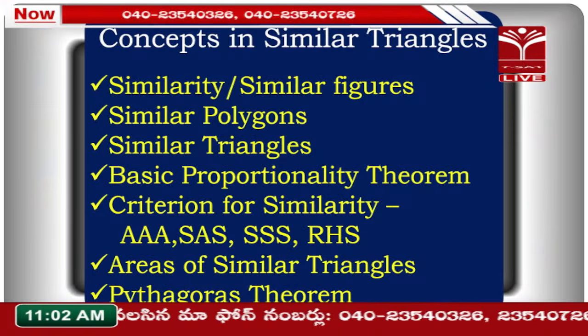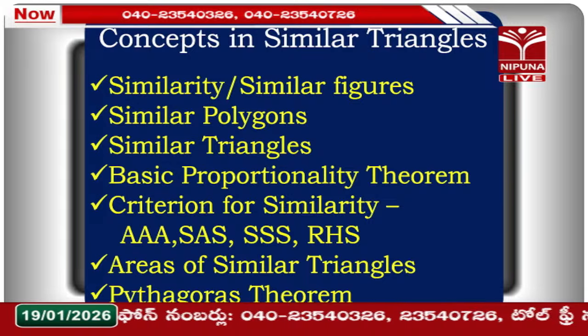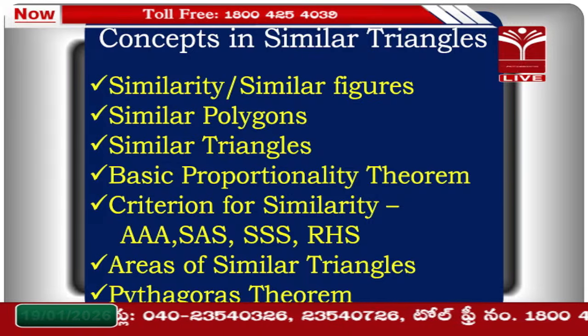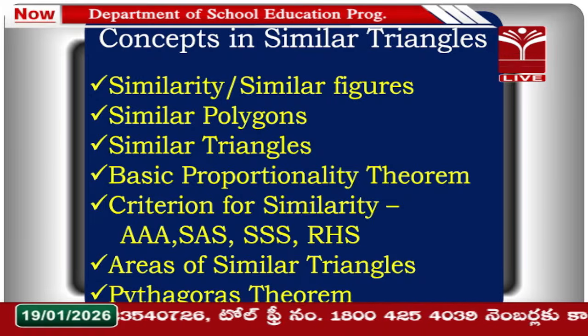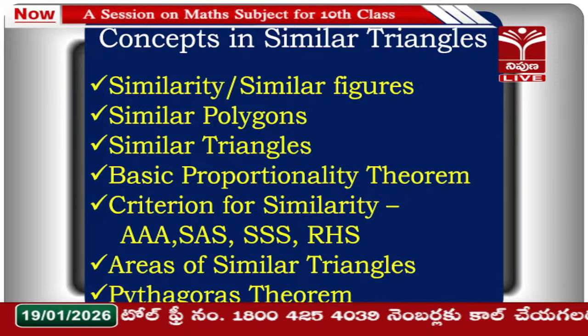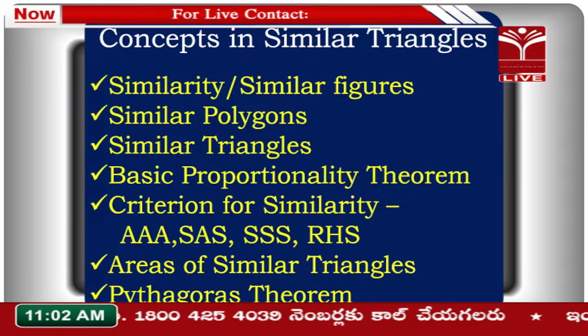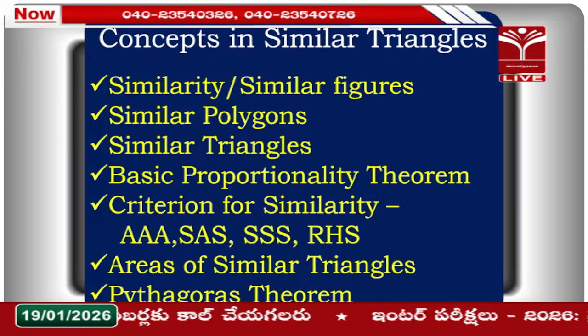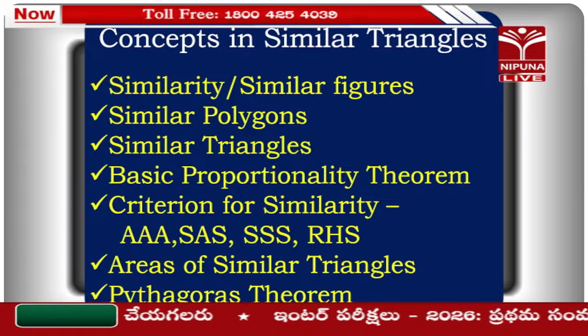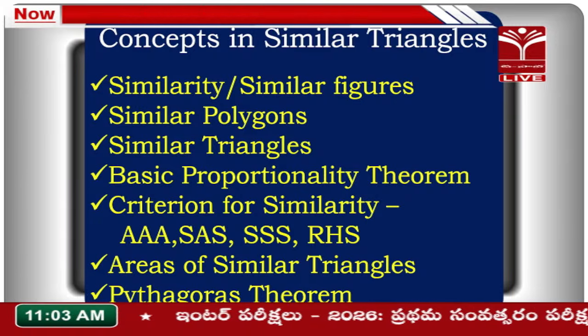We have similar figures, then we talk about similar polygons, and afterwards we discuss similar triangles, what the basic proportionality theorem is, and what the criteria for similarity of triangles are. Of course we have different criteria like AAA, SAS and so on, and then we discuss areas of similar triangles and in what way the Pythagoras theorem is proved and what its applications are. These are the different concepts related to similar triangles.